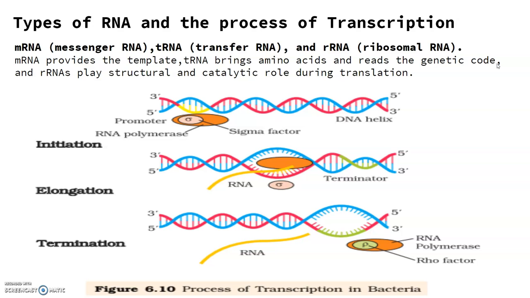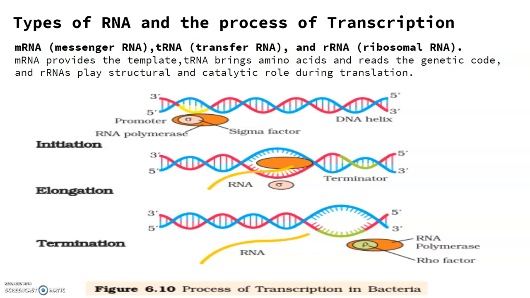Now types of RNA and the process of transcription. Now bacteria mein 3 tarah ke major RNAs hain. These are messenger RNA, transfer RNA, and ribosomal RNA. All these 3 RNAs are needed to synthesize a protein in a cell, and the messenger RNA provides the template, transfer RNA brings amino acids that reads the genetic code, and ribosomal RNA plays the structural and catalytic role during translation.